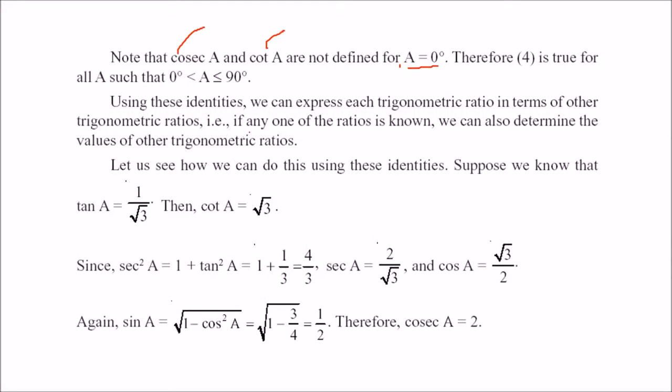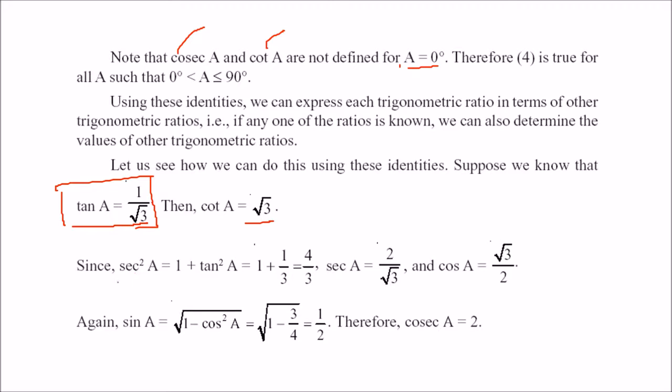Okay, now we have got the identities because we had equal signs, and we had some trigonometric stuff also, meaning sine, cos, tan. Let us see how these identities will help you find various values if one of them is given. Suppose we are aware that tan A equals 1 by root 3. Then what will be cot? The reciprocal of this, root 3. 1 by root 3 reciprocal is root 3.